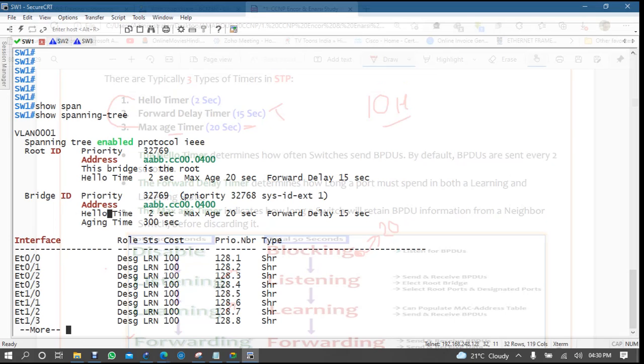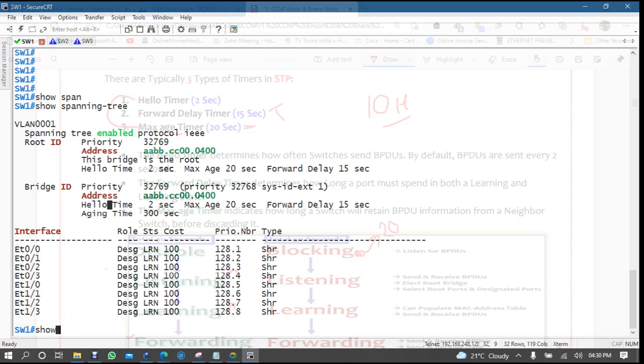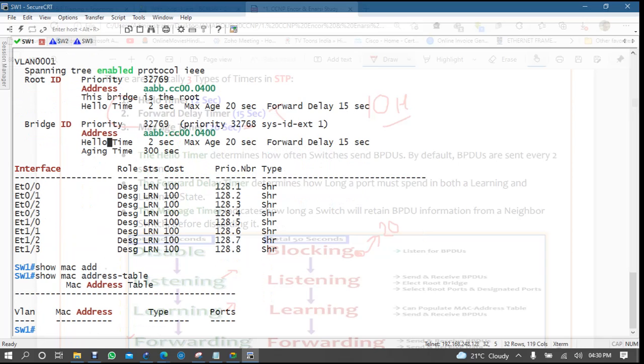Aging is this one. If you're talking about the MAC address table, this is the aging time of your MAC address table, which means my MAC address table can store the dynamic entry of the host, the computers or the MAC address, in the MAC address table for 5 minutes, right?